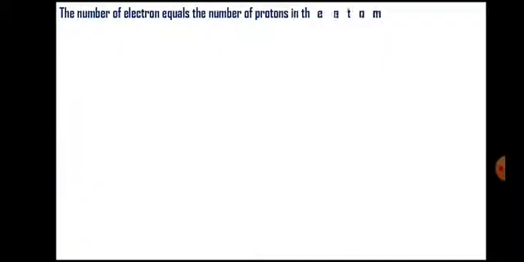The number of electrons equals the number of protons in an atom. So the number of negative charges is equal to the number of positive charges in an atom.